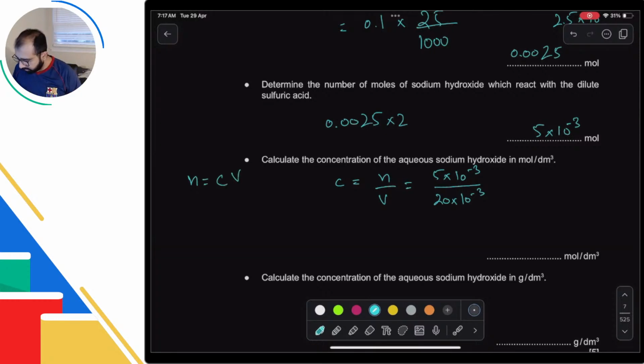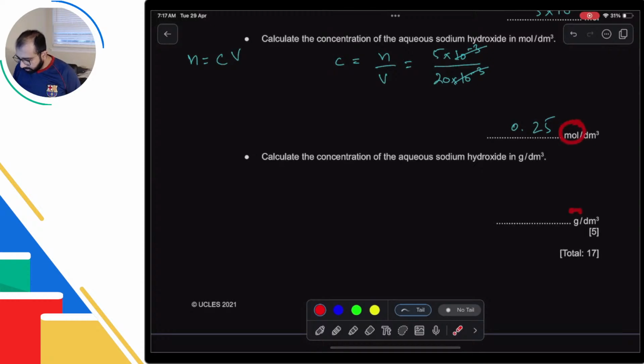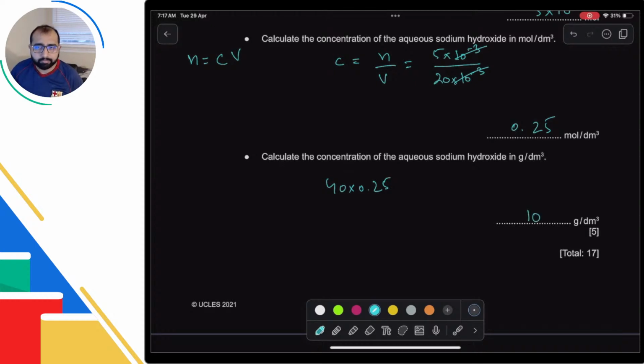No worries. Okay, so this cancels out. I'm left with 0.25. Okay, calculate the concentration of this in grams per dm cube. How do you convert moles into grams? That is the question. Very simple. Moles is mass over Mr. So multiply by Mr. So sodium oxide is 40. So 40 into 0.25, that is 10 grams per dm cube. Okay, so that is how you get the answer.